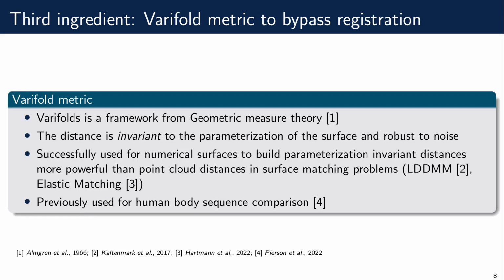The third ingredient is to bypass the registration using the varifold metric, which provides a distance which is invariant to the parametrization of surface and robust to noise. It was used previously for numerous numerical surfaces problems, and also in the context of human body for sequence comparison.